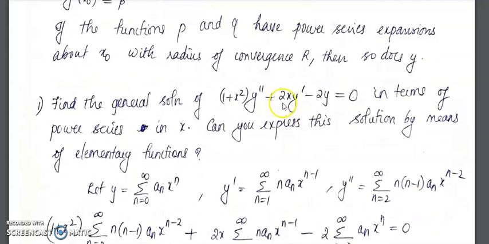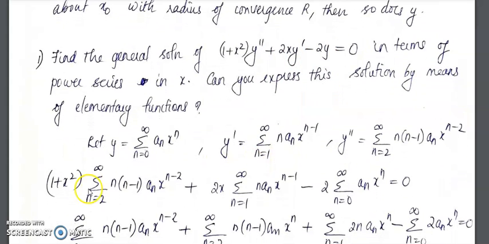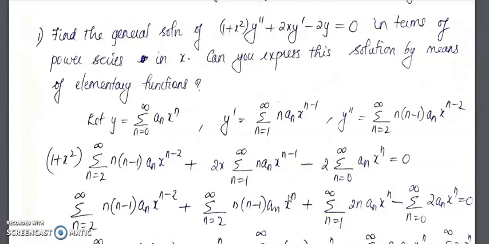Now let us substitute y double dash, y dash and y into this equation. So that will give 1 plus x square into y double dash in the series, plus 2x into y dash in the series, minus 2 into y in the series. Let us remove all the brackets, so multiply. You'll get summation n equal to 2 to infinity n into n minus 1 a n x raised to n minus 2, then multiply by x square, and then plus summation n equal to 2 to infinity n into n minus 1 a n x raised to n.